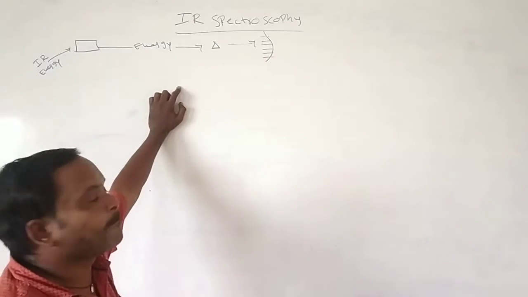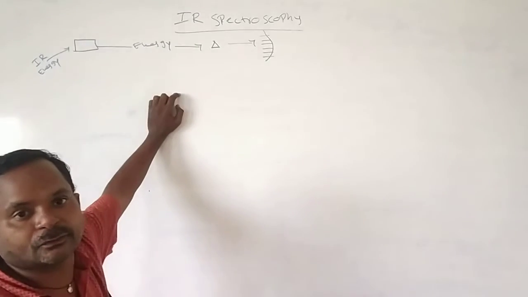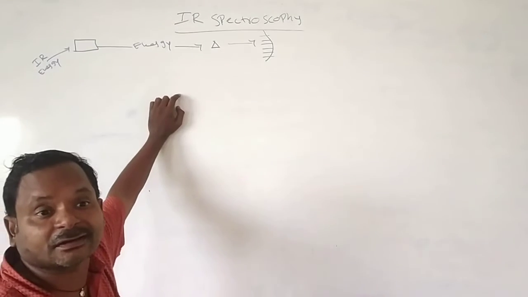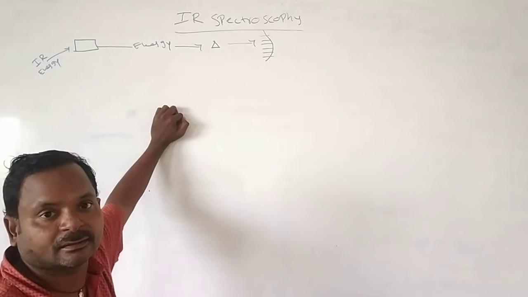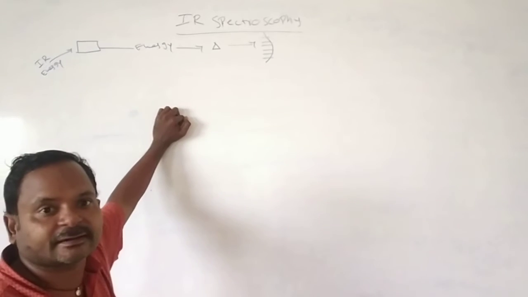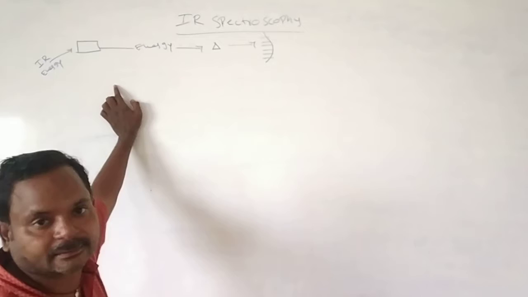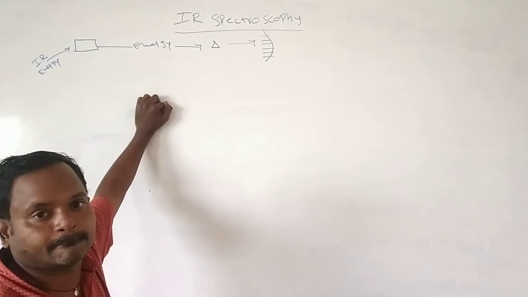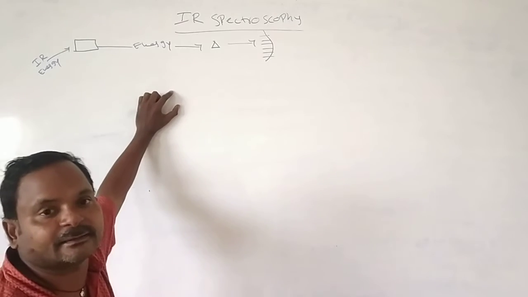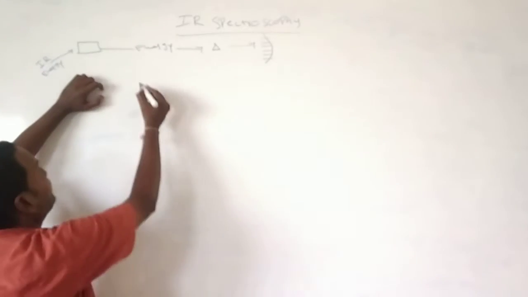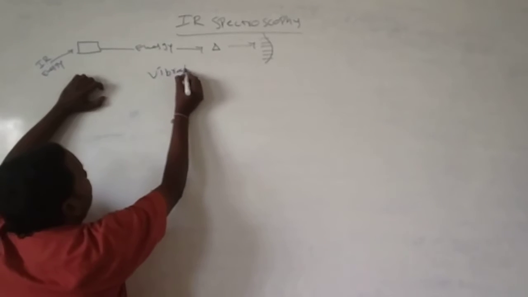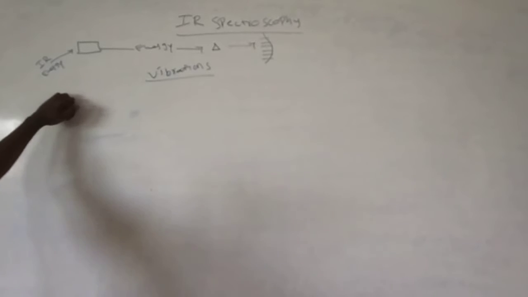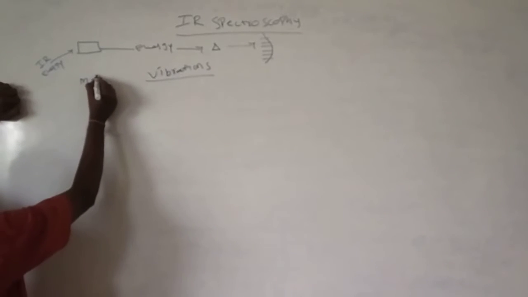Okay, IR spectroscopy. In UV spectroscopy, what do we observe? Electron transitions are observed, because that gives more energy. UV energy is more than IR, so there is no possibility of electron transition in IR. Instead of electron transitions, here we will observe vibrations.